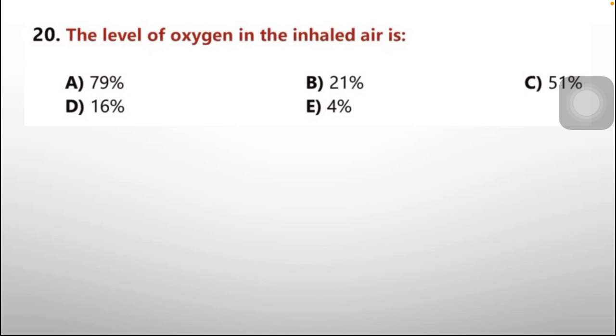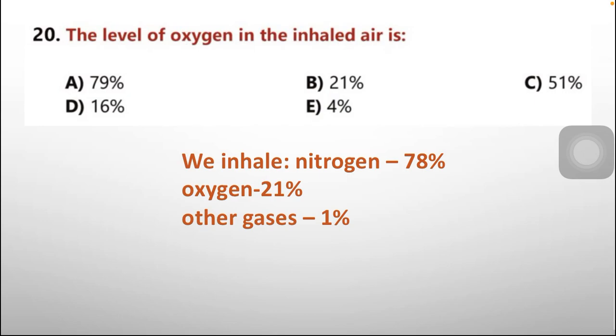The video ends with question number 20: the level of oxygen in the inhaled air is A, 79%; B, 21%; C, 51%; D, 16%; E, 4%. We all know, as we studied from our primary level, that we inhale nitrogen, which is 78% in our atmosphere. Oxygen is 21% and other gases 1%. So the correct option is B.